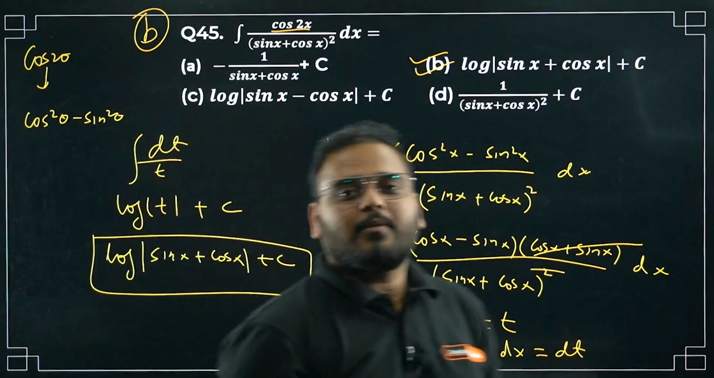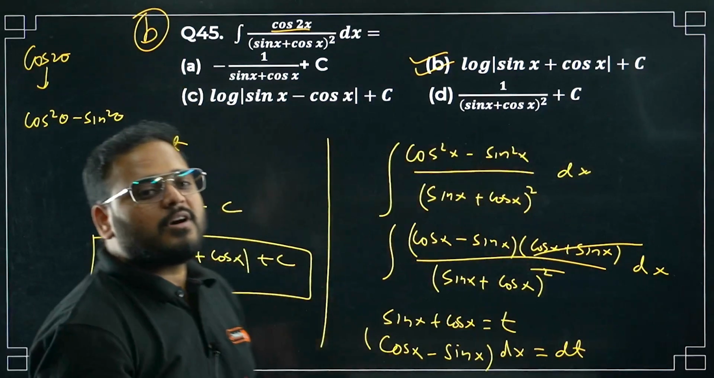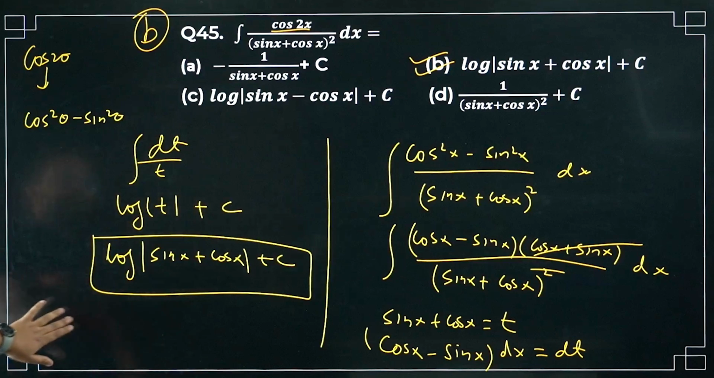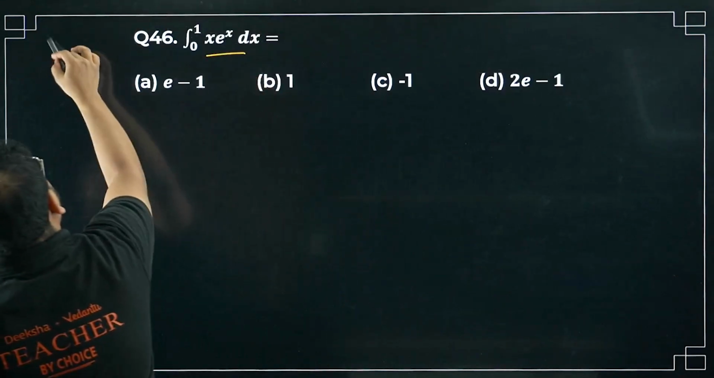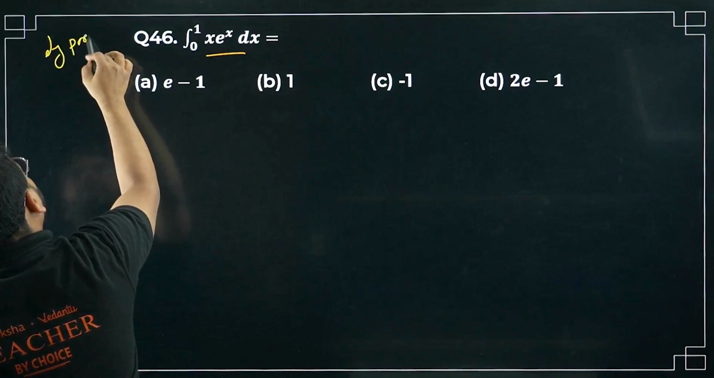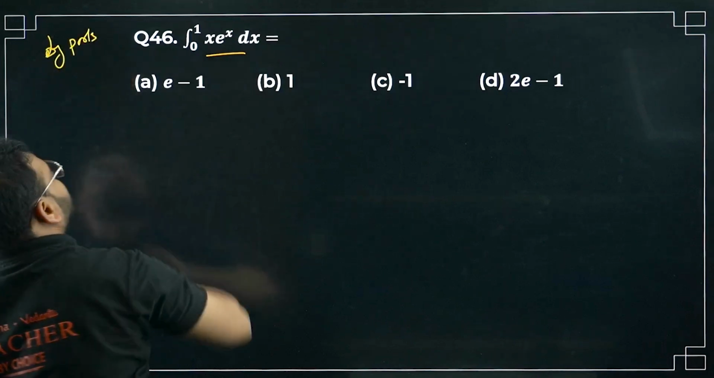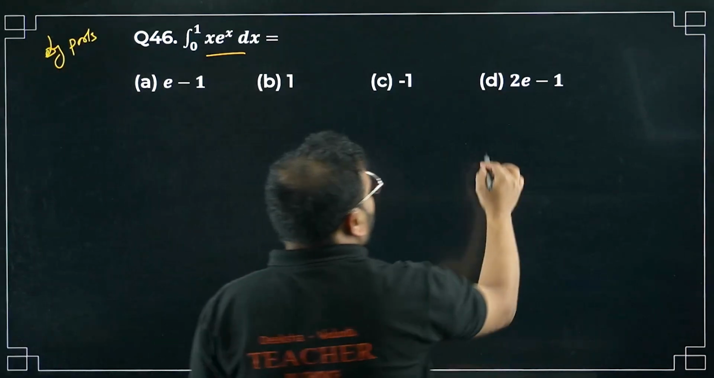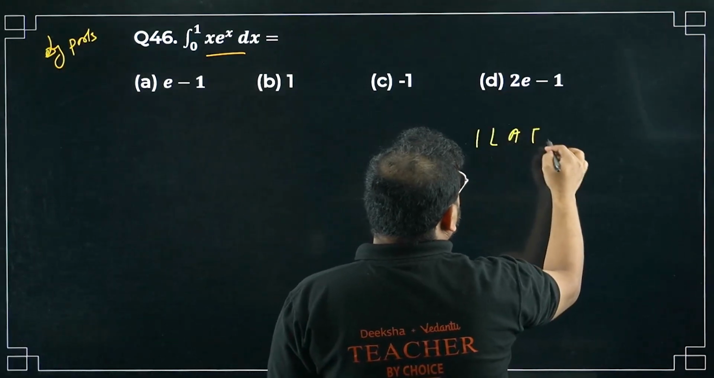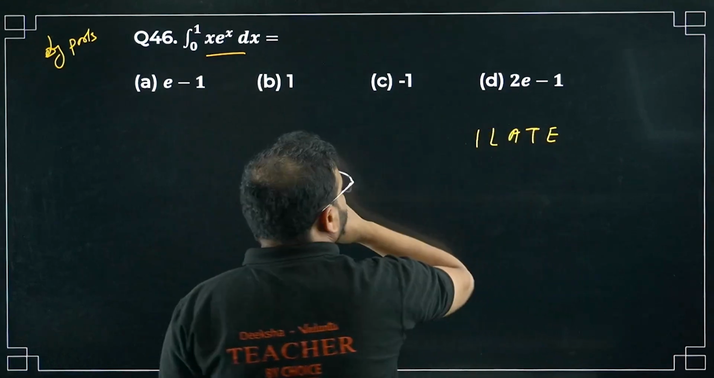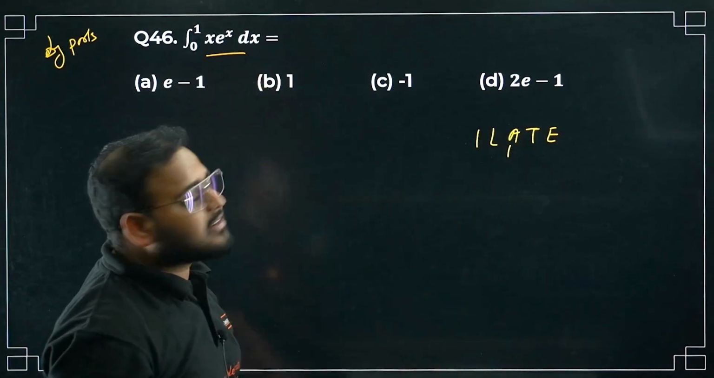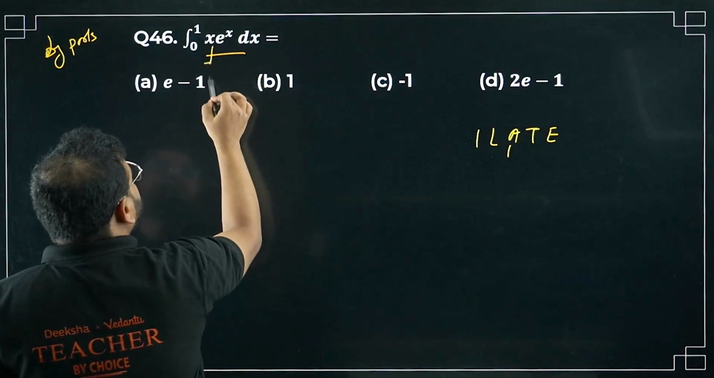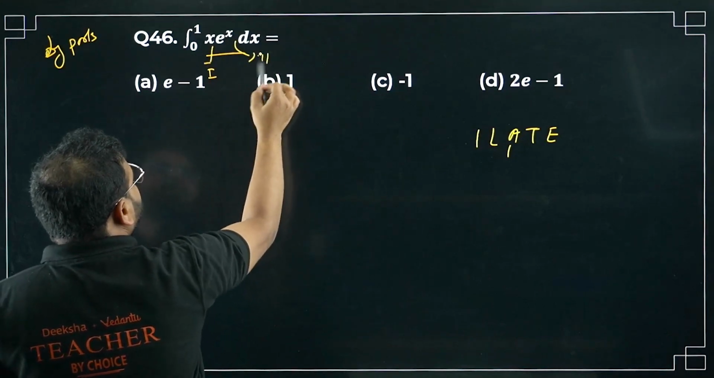Question number 45, option B is correct. Moving on to question number 46 now. Have a look. What is this? By parts, sir. Okay, solve it. We have the preference, first you're going to take algebra, then comes exponential function. We have x and e power x, right? This is my function number 1 and this is my function number 2.